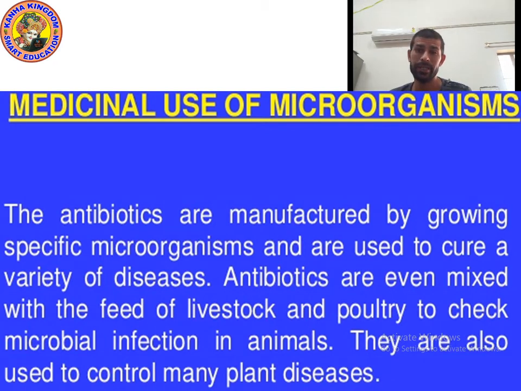Whenever we use the word poultry, we talk about hen. So antibiotics are also used with poultry to check if there is any microbial infection in the animal.